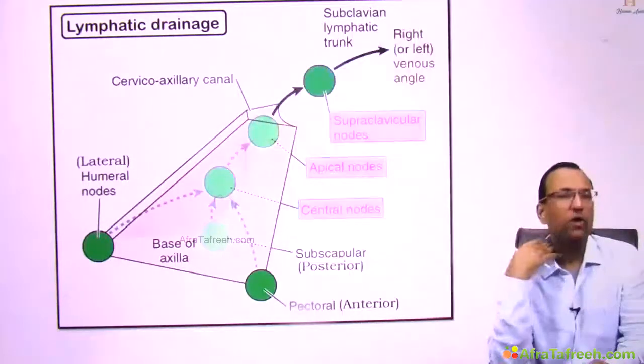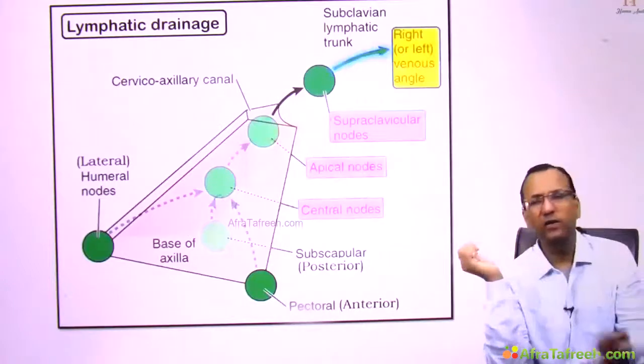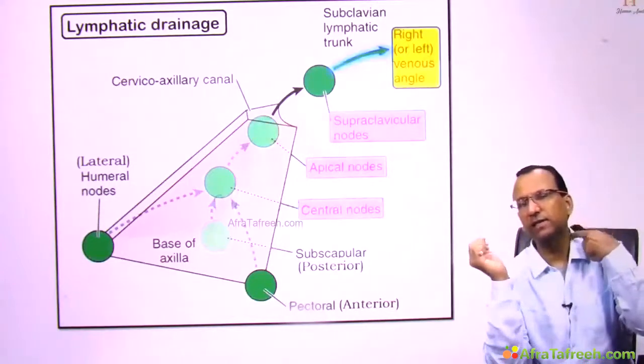So the right lymphatic duct on the right side into the neck veins later, and the thoracic duct on the left side into the neck veins later.